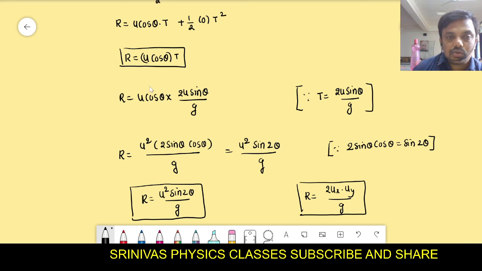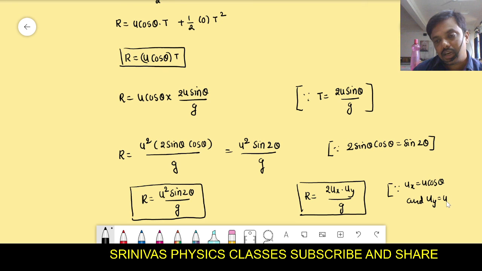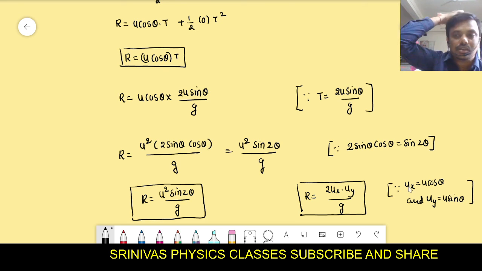U cos theta is what actually? Ux, the horizontal component of initial velocity. We know ux is u cos theta, and uy, the vertical component of initial velocity, is u sin theta. Do you know these formulas? Ux is u cos theta, uy is u sin theta.